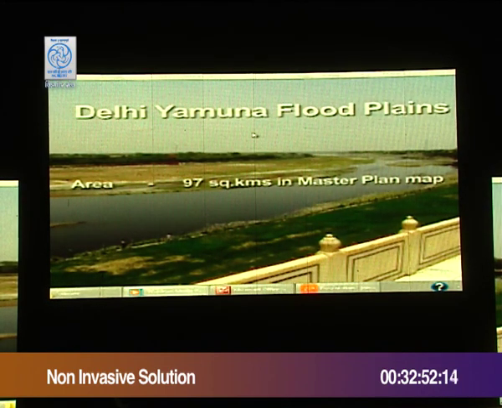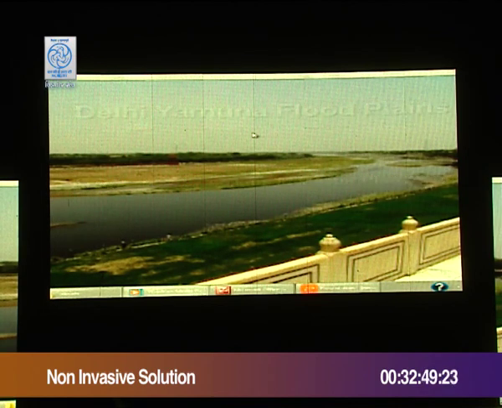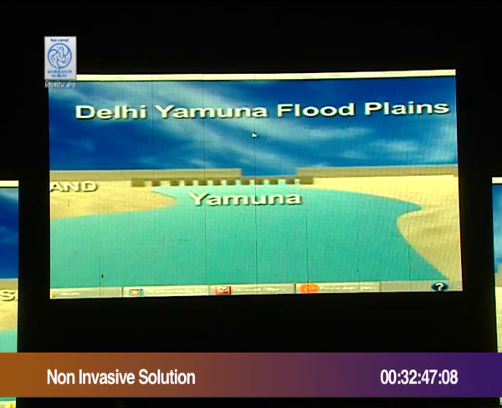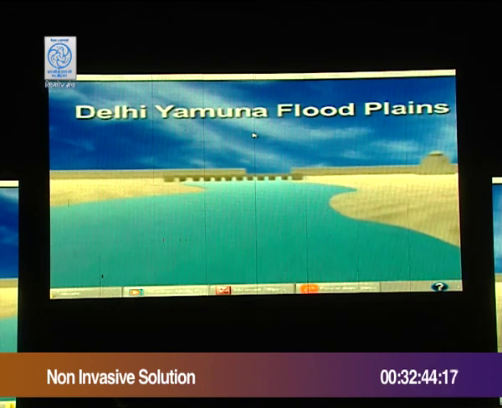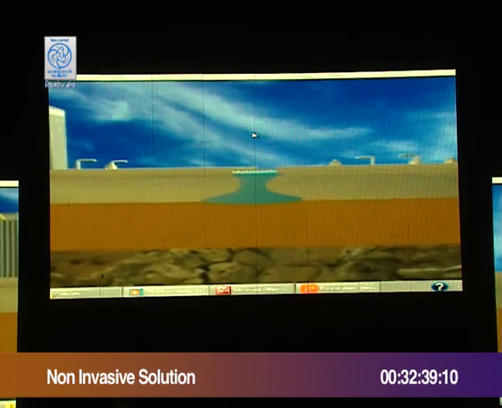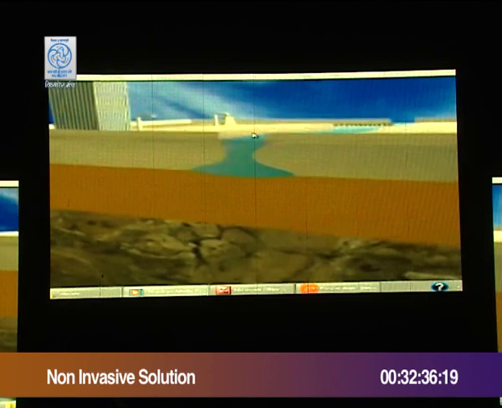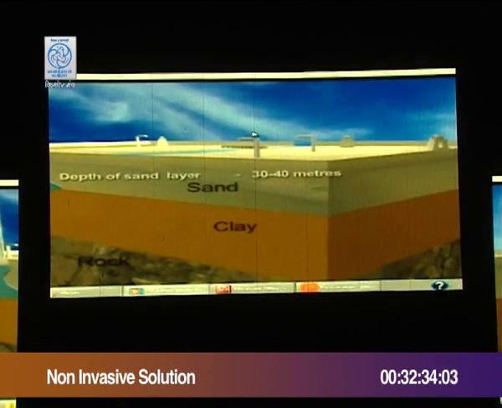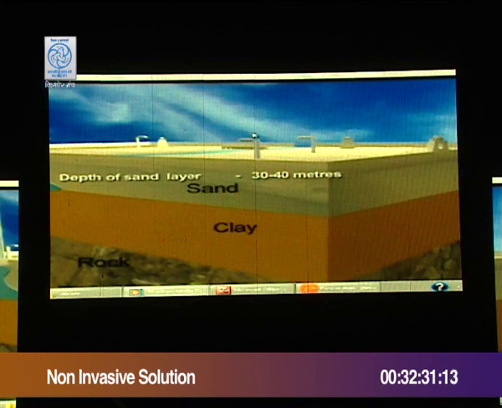If flooded with monsoon discharge water, this 100 square kilometers, which is 40 meters deep, can fill half its volume with water. That is about 2 billion cubic meters. And out of this you can extract half of that amount, which is called the specific yield. That's about 1 billion cubic meters, and that is very close to what the Jal Board supplies Delhi today. So this is just to illustrate to you how valuable this top sand layer of 40 meters on the Yamuna floodplains is.